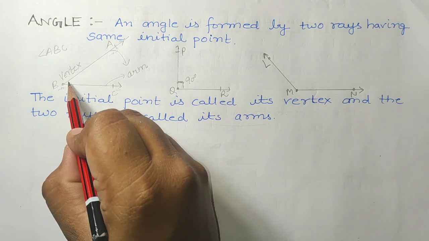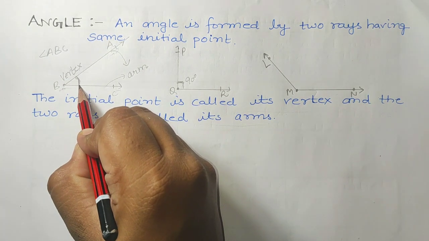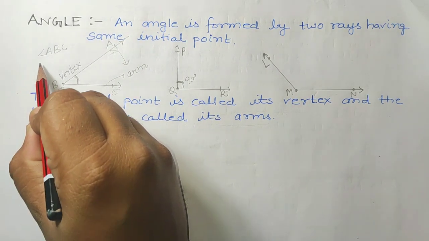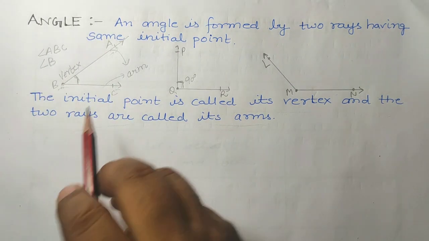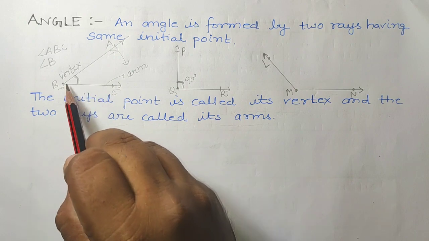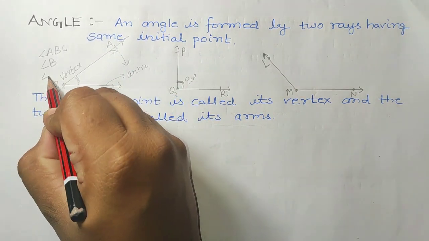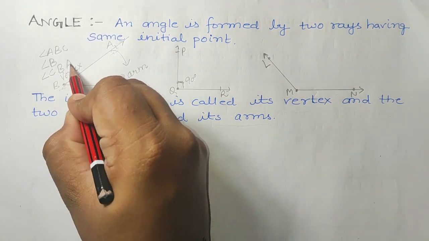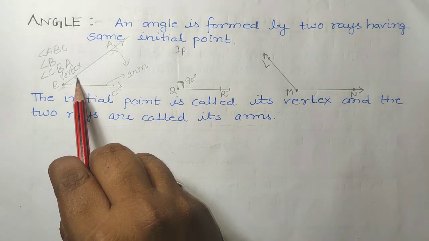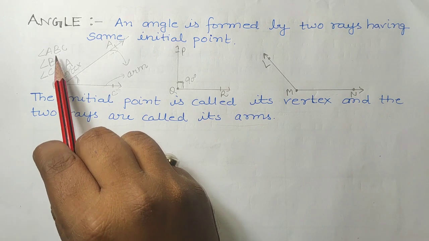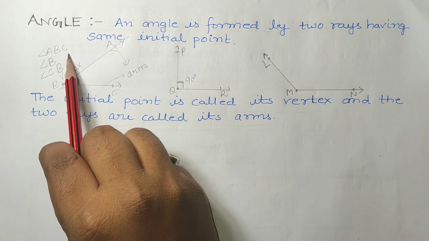Or, since the angle is formed at point B, you can say it is angle B also. And you can give the name angle CBA. Whatever point the angle is made on, that should be written in the middle. Like here I have written angle ABC.